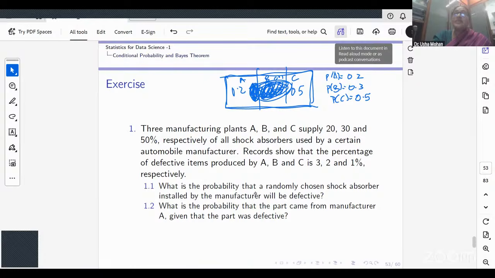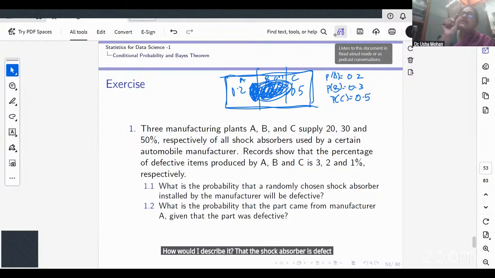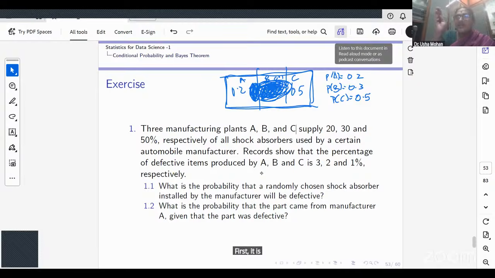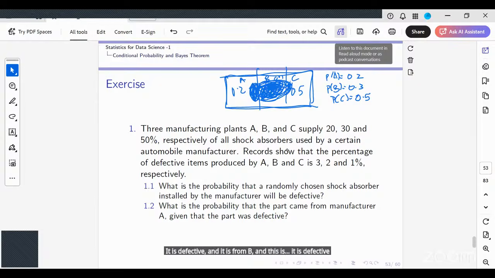How would I describe it? That the shock absorber is defective and it is from A. How would I describe this portion? Intersection of defective and A. Defective and B. Defective and C.